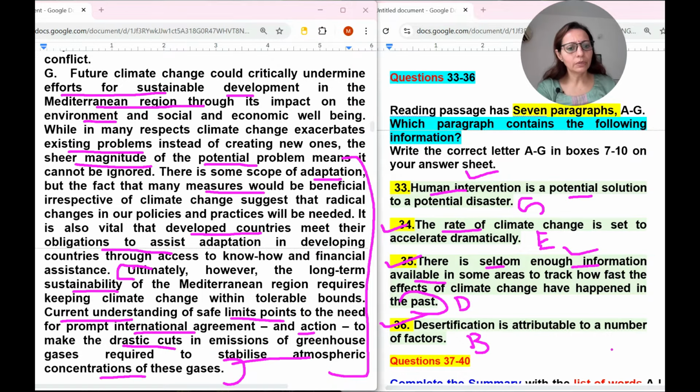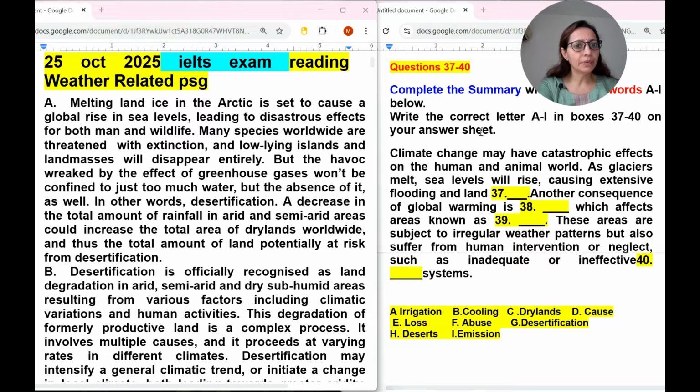Now let's do the next, that is fill in the blanks. Let's complete the summary with the help of the list of words. These are the list of words: irrigation, cooling, drylands, cause, loss, abuse, desertification, deserts, and emissions. Let's read the sentences and we will select the keywords.